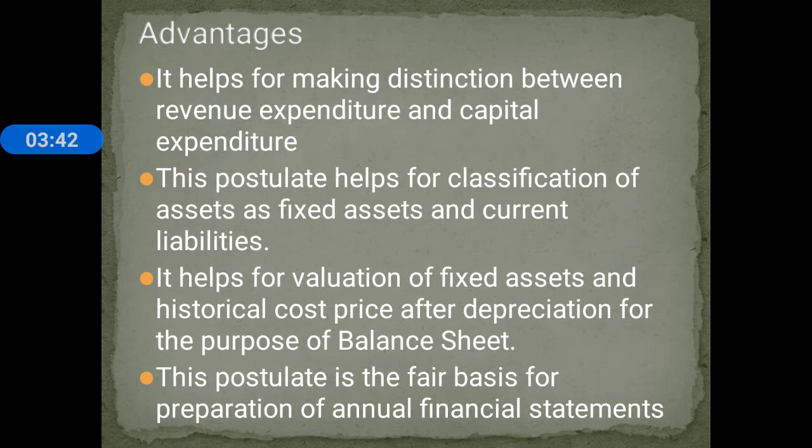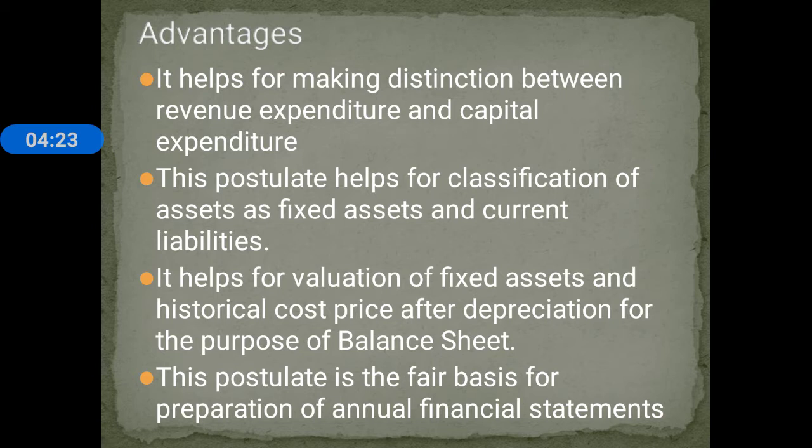Then this postulate helps in classification of assets as fixed assets and current assets, and then current liabilities and non-current liabilities. Anyhow, this postulate helps in classification of assets as fixed assets and current assets.